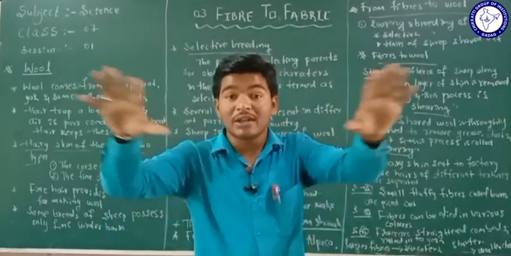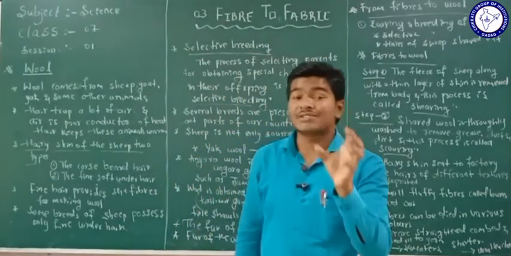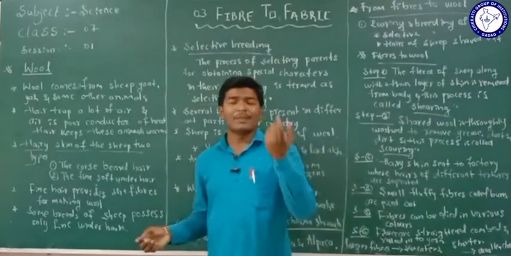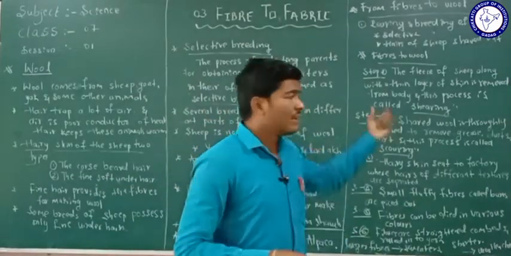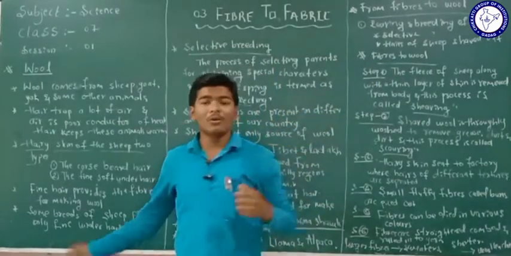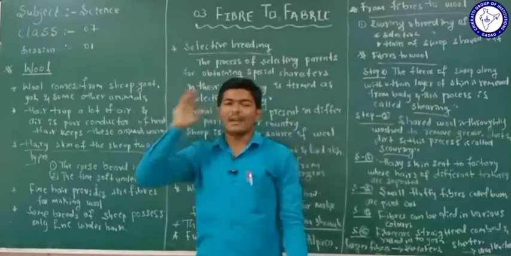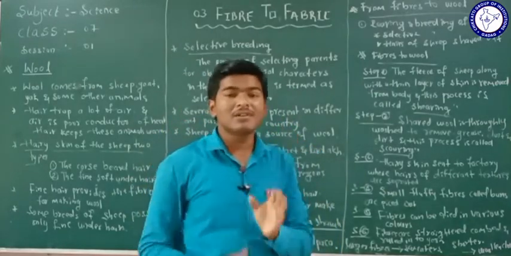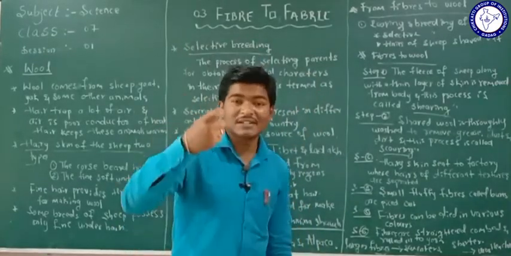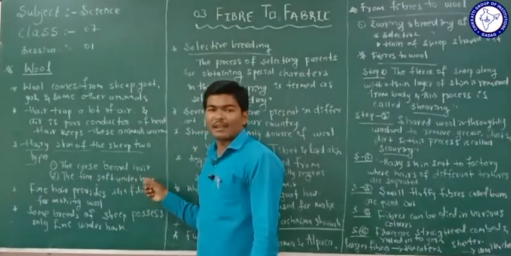The farmer is going to rear the sheep. He is going to select the sheep in such a way that the sheep produce more fine, soft under hairs. Why? Because he is rearing the animal for one reason: to get more hairs, fleece, to make the wool, isn't it? So in the first step, the farmer selects the sheep that produce more fine, soft under hairs.